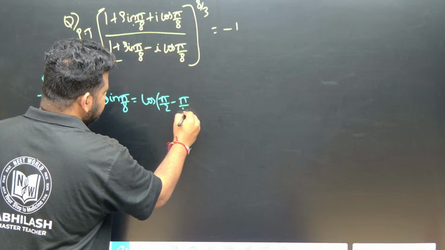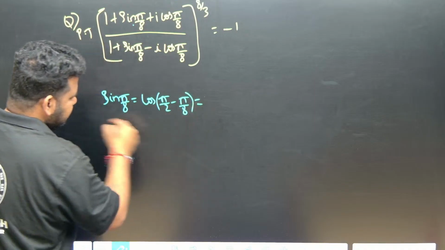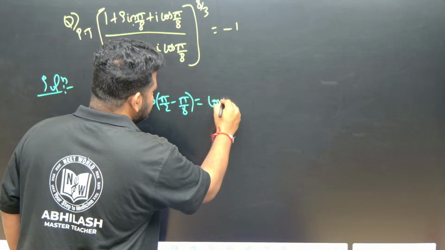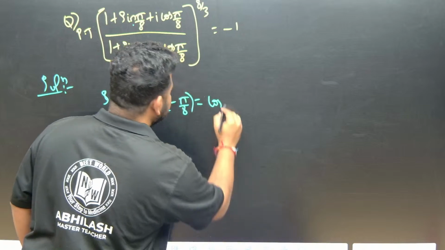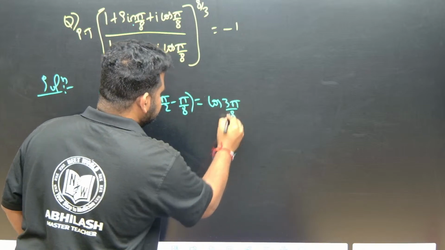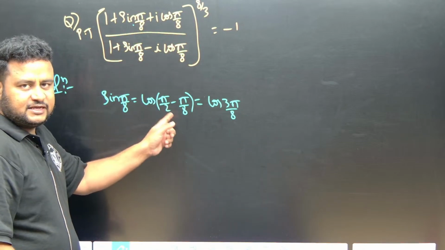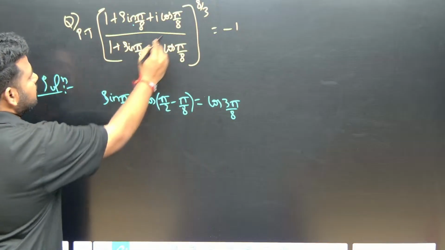Theta is what here? Pi by 8. So this will become what, friends? If I take LCM, this will become cos 3 pi by 8. Okay, this will become what? We need to put bracket. This will become cos 3 pi by 8. If I take LCM, so 4 minus 1, 3, cos 3 pi by 8. Next one, cos pi by 8.